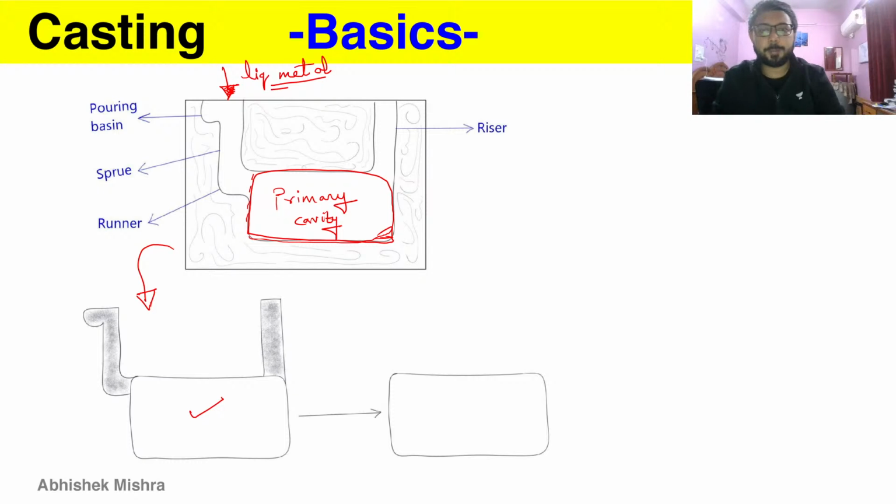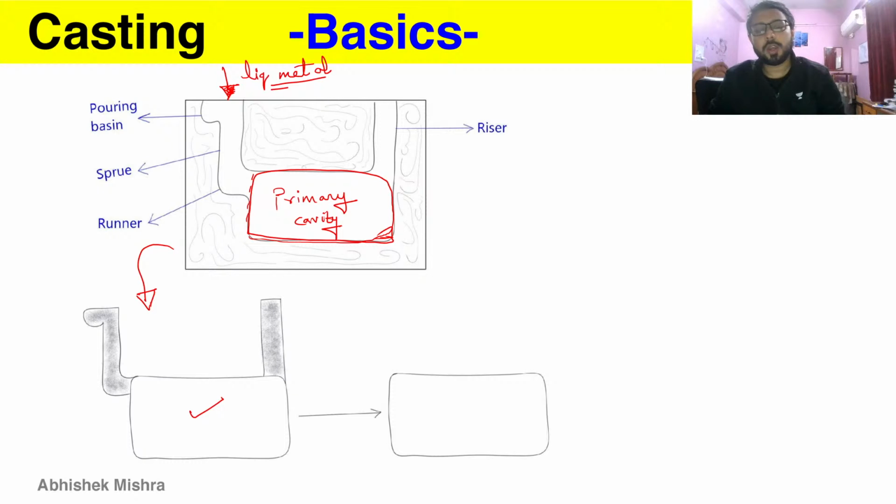And again, I am just going to quickly give you an overview of what pouring basin, sprue, runner and riser are. The pouring basin is where you first pour the liquid metal. It is the first thing the liquid metal encounters in our gating system, and it makes sure the liquid metal goes smoothly into the sprue, which is a vertical passage.